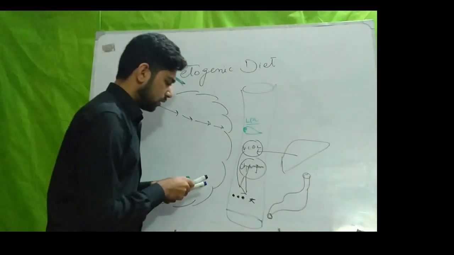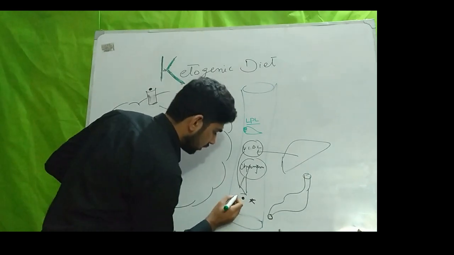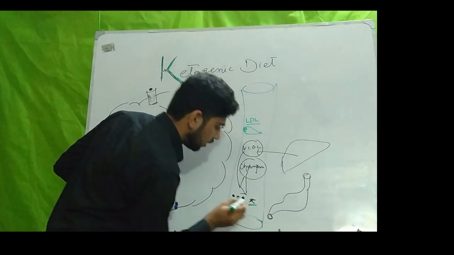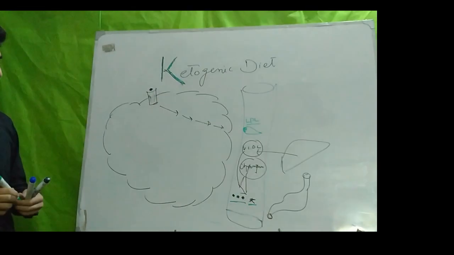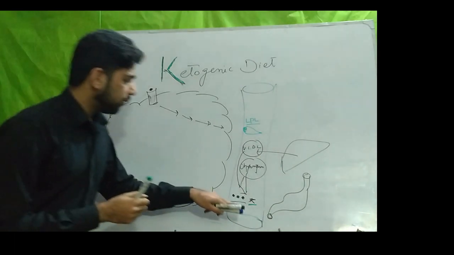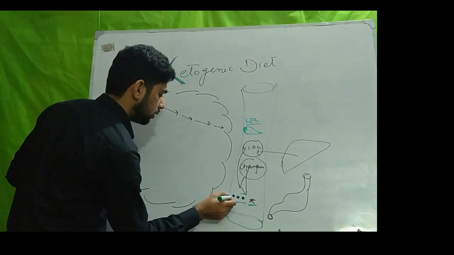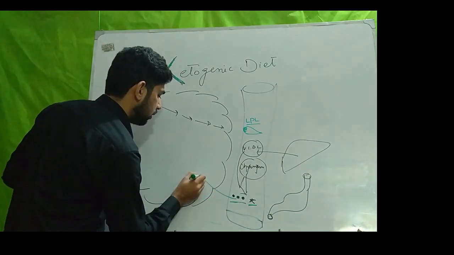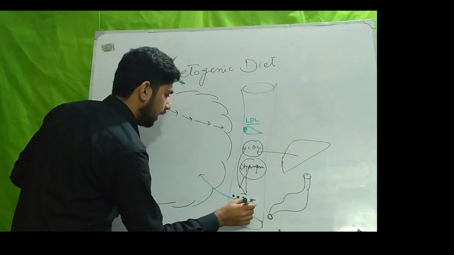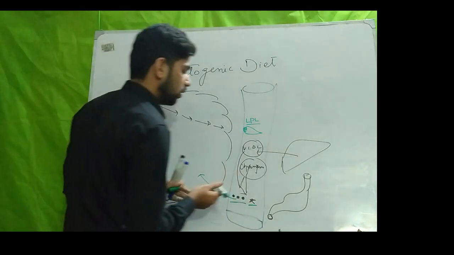These are free fatty acids, and this is glycerol. Now these free fatty acids are transported into the adipose tissue, and glycerol will go back into the liver.